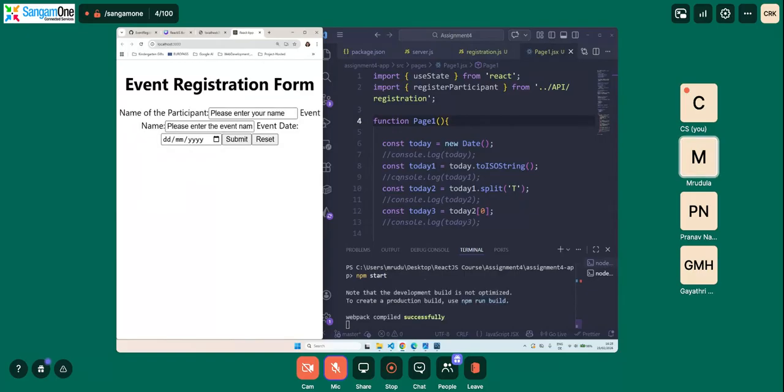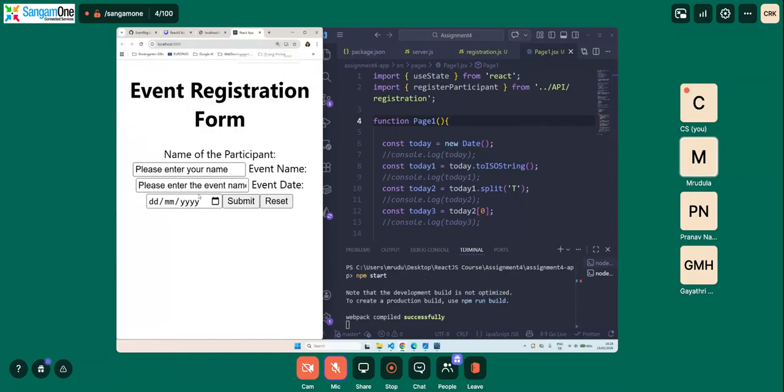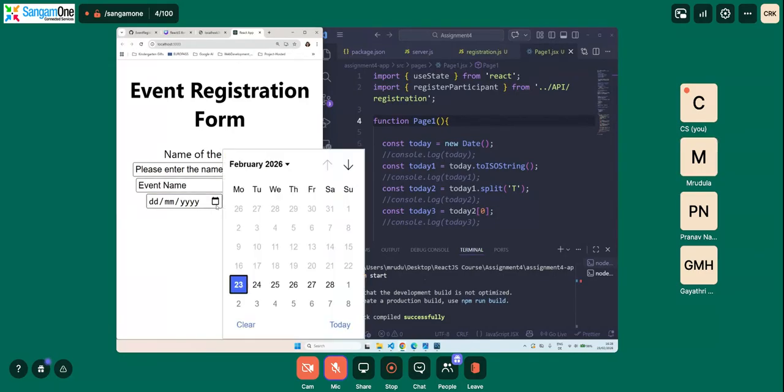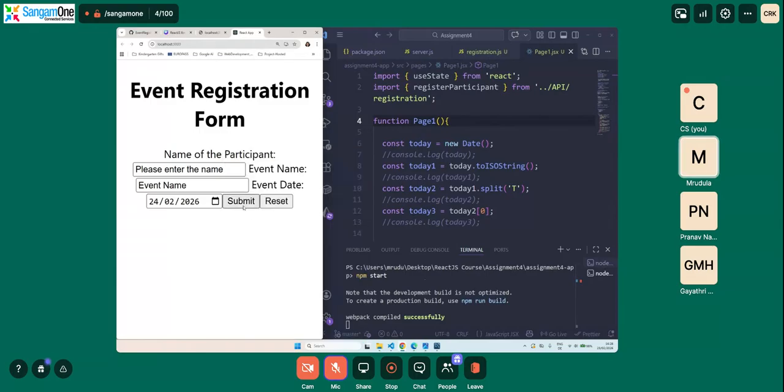Yeah, we have successfully done it. So now let's try to leave everything empty and then say submit. Please fill in this field. Okay, so let's say, please enter the name. Event name. This is just dummy data that I'm using. 24th, and then submit.